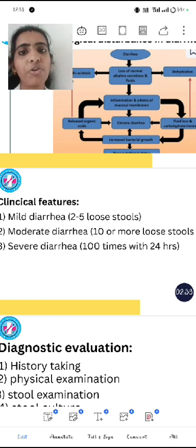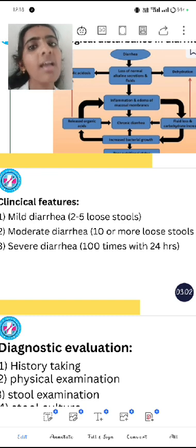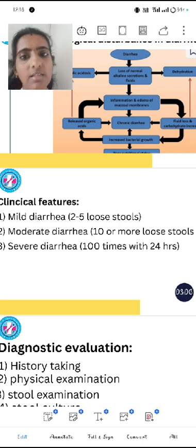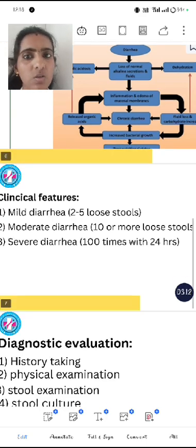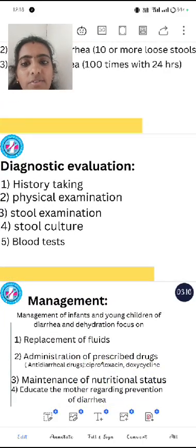For example, it is mentioned as 100 times, but not exactly, and maybe some patients can't reach 100 times. It means the patient is passing continuous stool. So that is severe diarrhea.